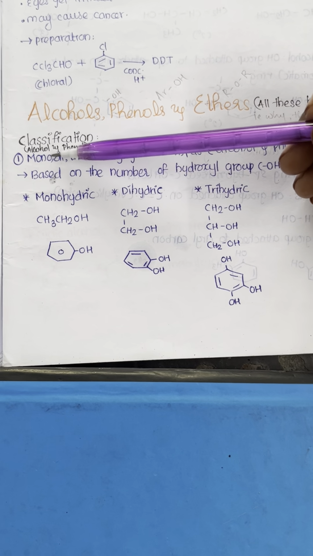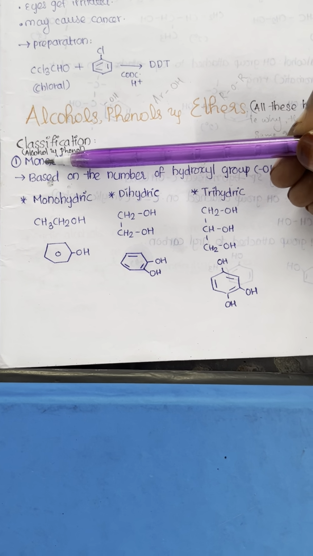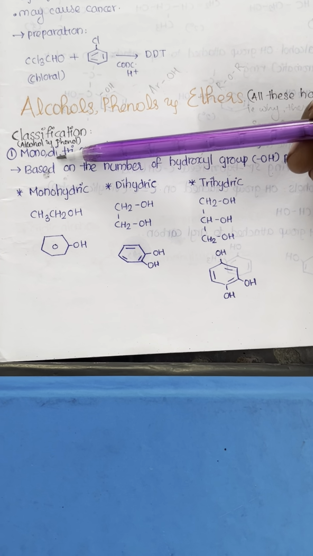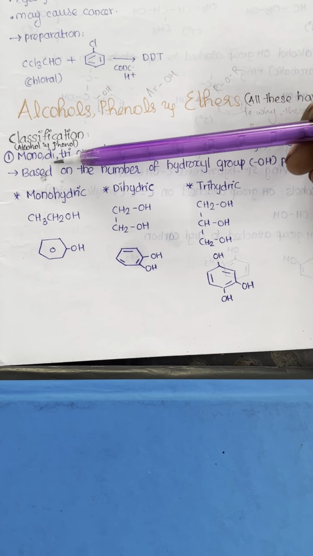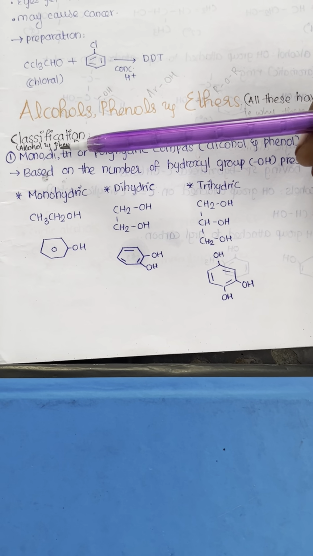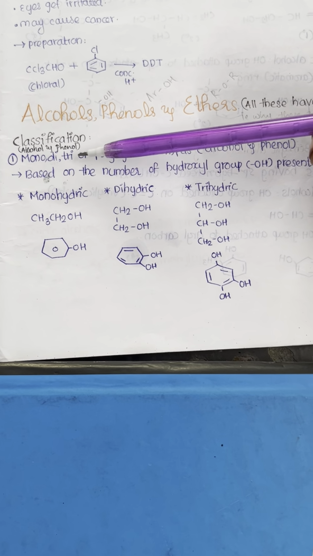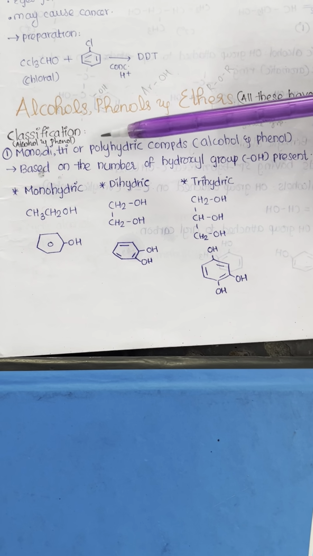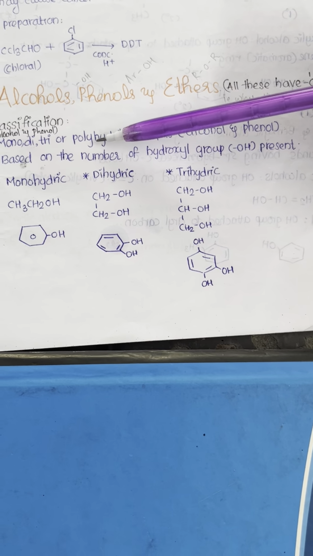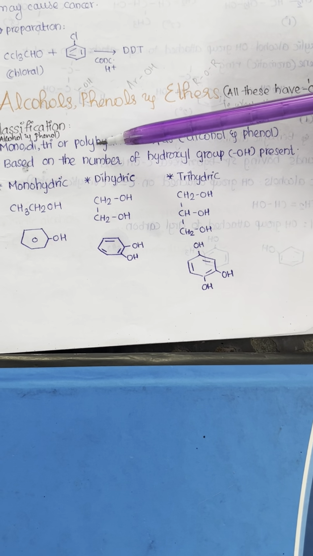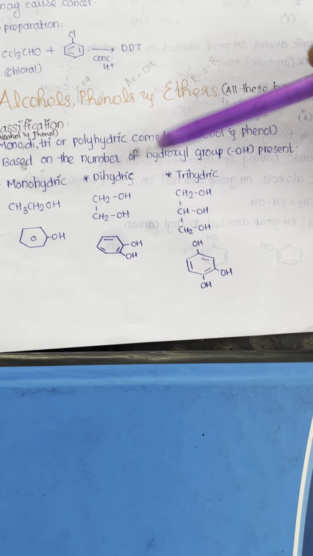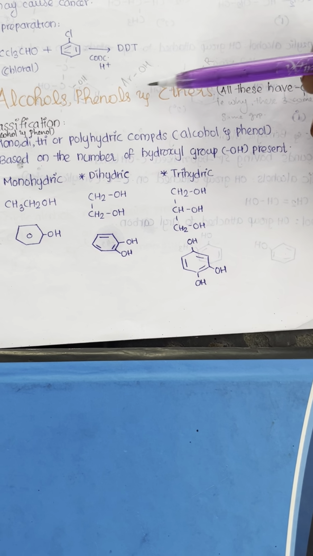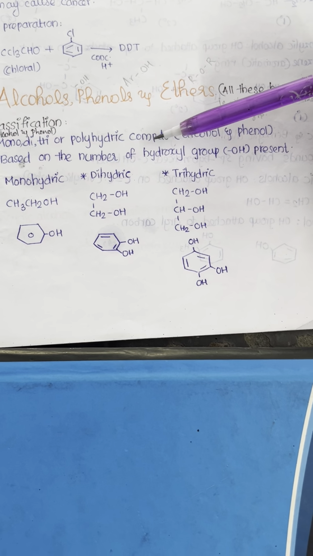If there is one OH group, it is called a monohydric alcohol or monohydric phenol. If there are two OH groups, it may be a dihydric alcohol or dihydric phenol. If there are three OH groups, trihydric alcohol or trihydric phenol. If there are more than three OH groups present on an alcohol, it is called a polyhydric alcohol. If there are more than three OH groups attached to an aromatic ring, it is called a polyhydric phenol.